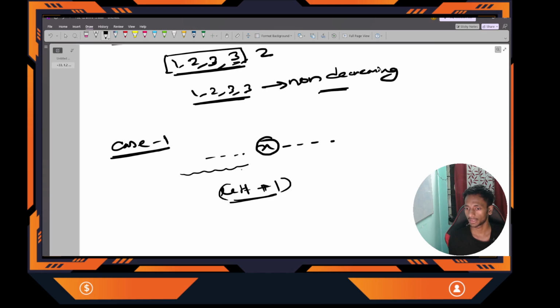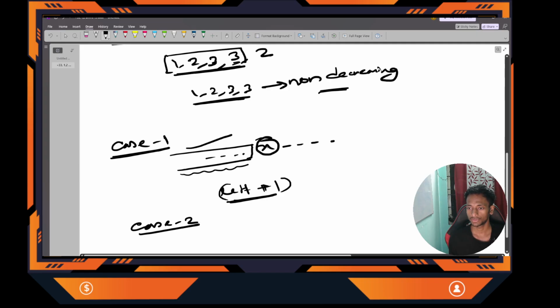That is one possible case. The left part is already in non-decreasing order, and if I change this to some number, the length can be increased by 1, so left plus 1. Case 2 is that after changing the current number x to any number, it is possible that our length will be increased by the right side also.